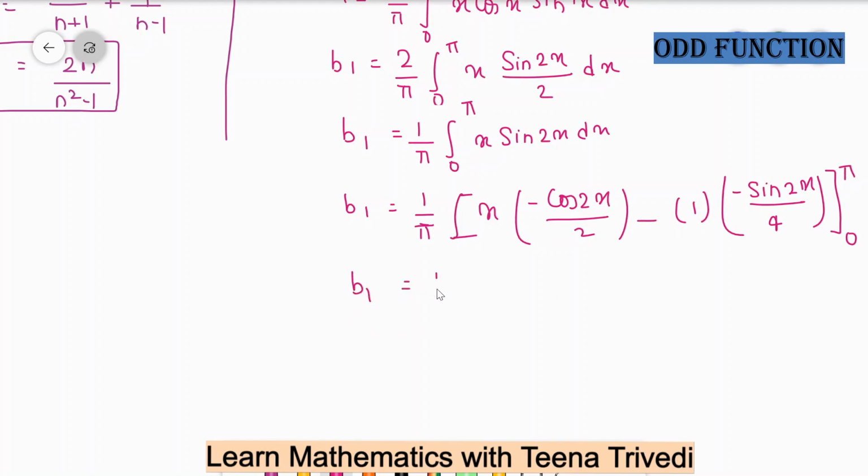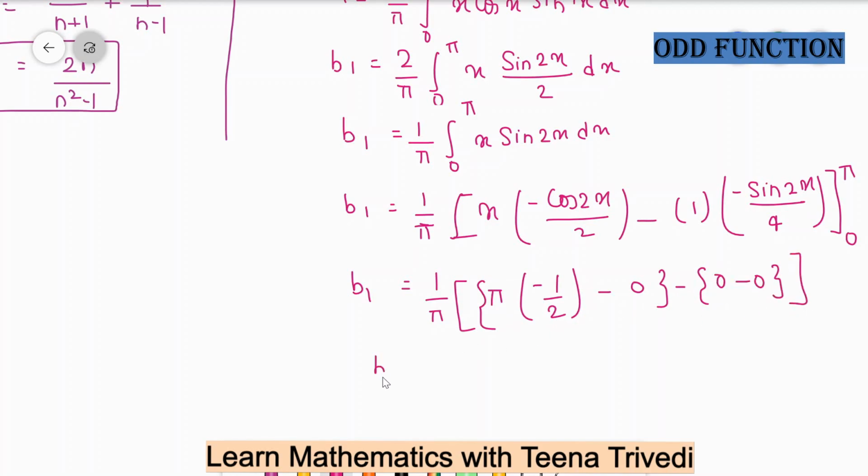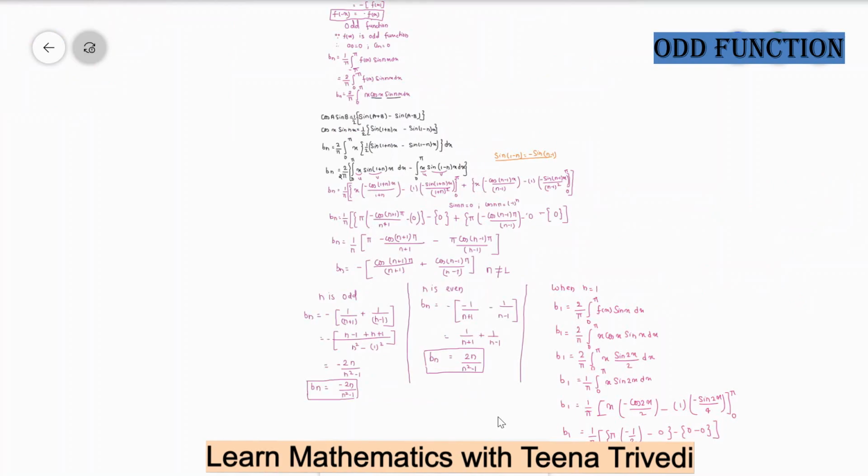Now B1 is equal to 1 upon pi. When you apply the upper limit, it will be pi cos 2 pi. So cos 2 pi is 1, but the negative sign is already there, minus sine 2 pi is 0. And when you apply the lower limit, 0 multiplied with something will be 0, and sine 0 is 0, so your lower limit will be 0. So your final B1 value is minus half. So you can see in this problem, first of all we solve our function, which is an odd function.